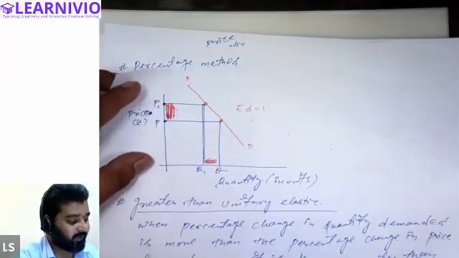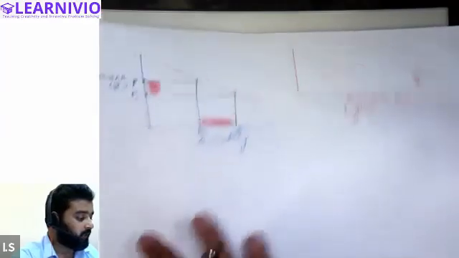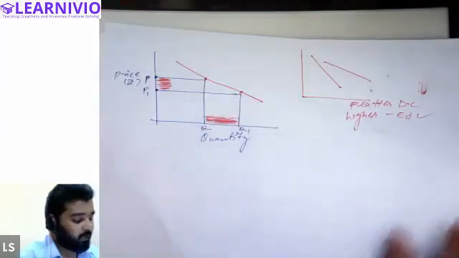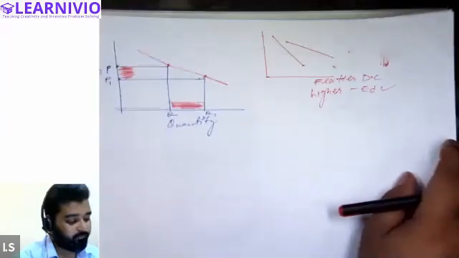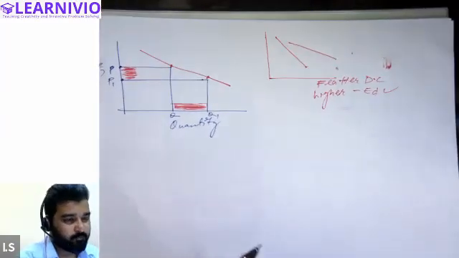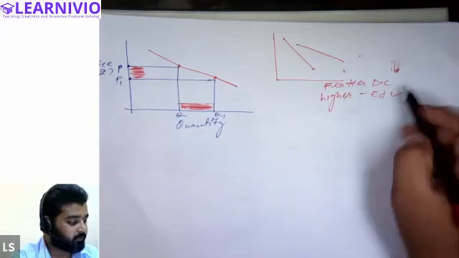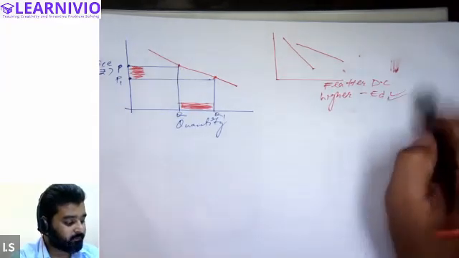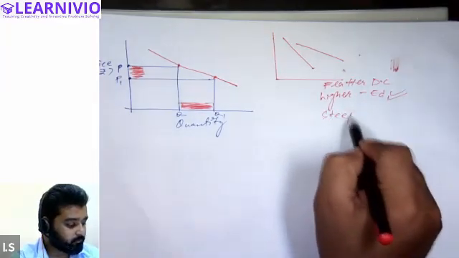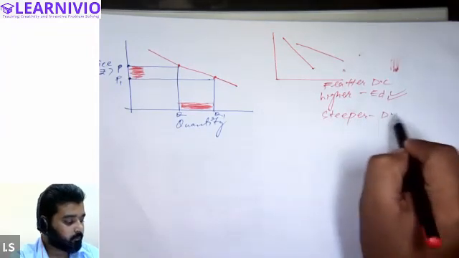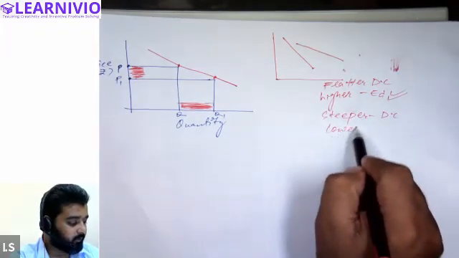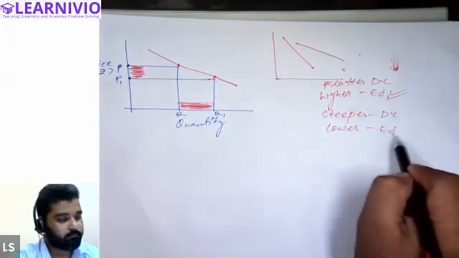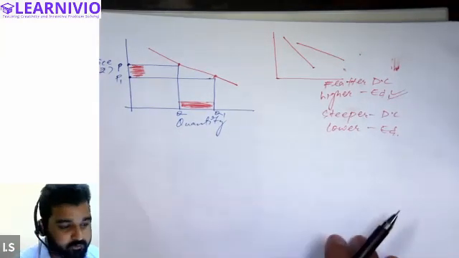So as the flatness of the demand curve increases, the degree of elasticity increases, and as the steepness increases, the degree of elasticity decreases. Flatter the demand curve, higher the degree of elasticity. Steeper the demand curve, lower the degree of elasticity. All right, is it clear, everyone?